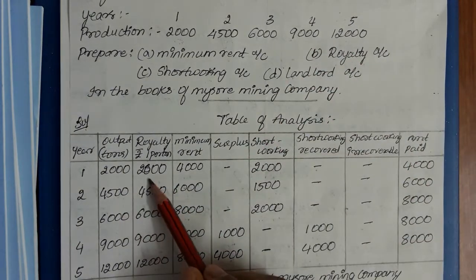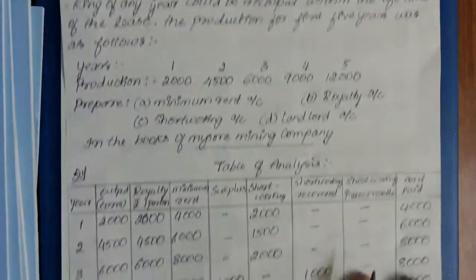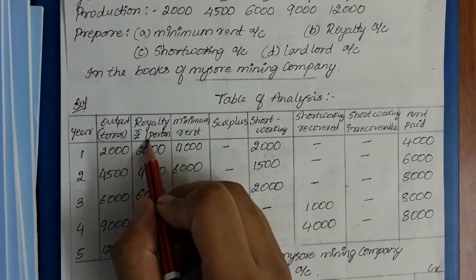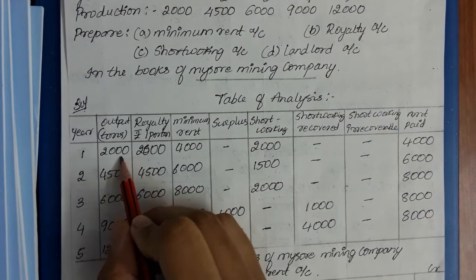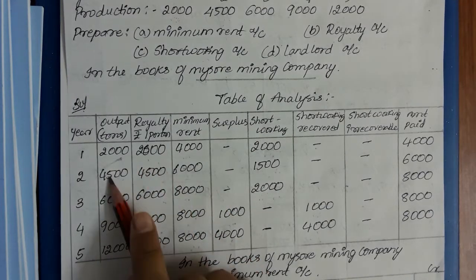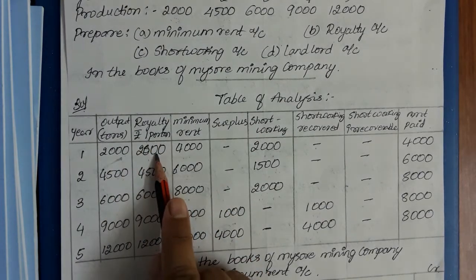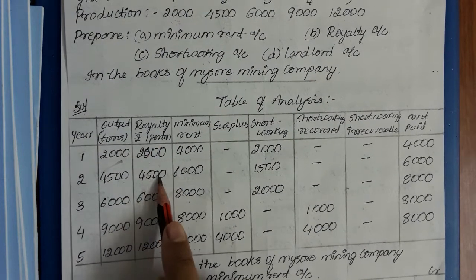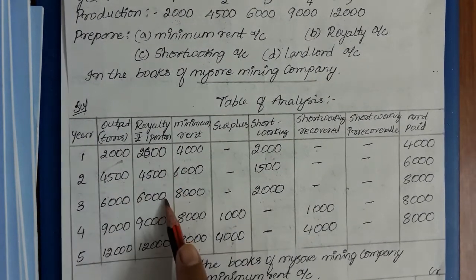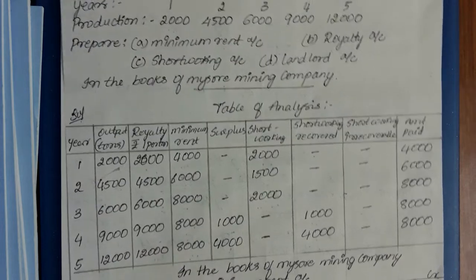Next you need to calculate the royalty. How will you calculate royalty? They have given 1 rupee per ton. So taking that royalty of rupees 1 per ton, on whatever the tons of output produced, we apply rupees 1. So 2,000 into 1 is 2,000, 4,500 into 1 is 4,500, 6,000 into 1 is 6,000. So likewise this is the royalty.